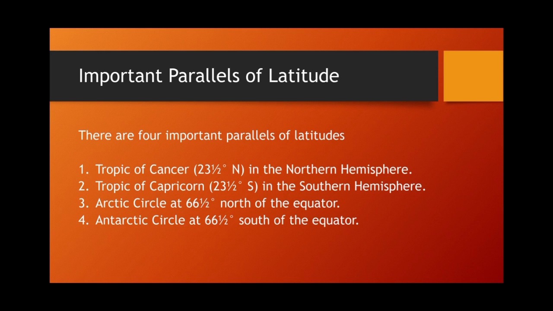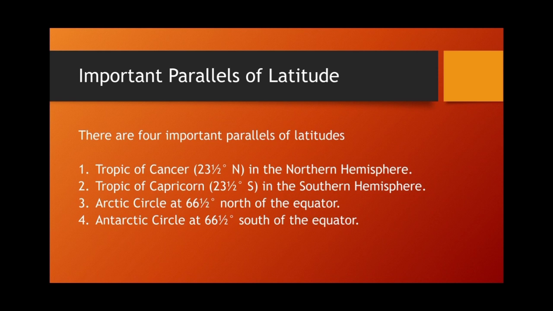The equator is an imaginary line running on the globe that divides it into two equal parts, and this line is known as the equator. All the parallel circles from the equator up to the poles are called the parallels of latitude. So what are parallels of latitudes? Parallels of latitudes means all parallel circles from the equator up to the pole. The north pole is at 90 degrees north and the south pole at 90 degrees south.